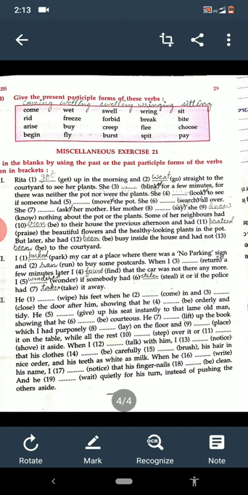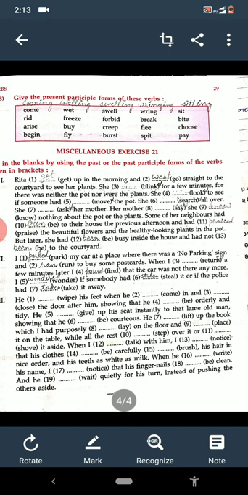See the first one. Rita got up in the morning and went straight to the courtyard to see her plants. In the bracket it is given get and go. She blinked for a few minutes, for there was neither a pot nor were there plants.